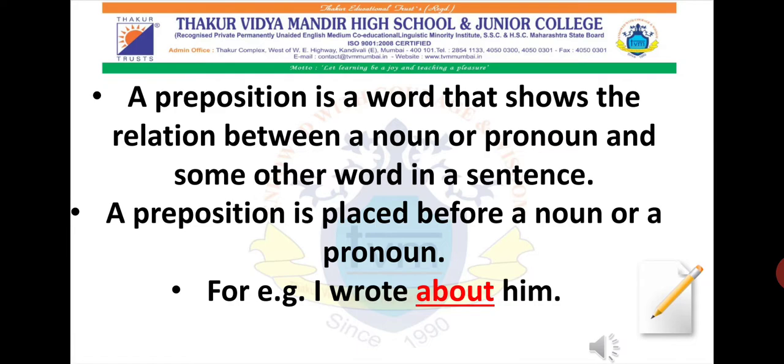As we have seen in this sentence, "I wrote about him", just before the pronoun, "about" is the preposition. We will be studying in more detail when to use this particular preposition, and your concept will be clear.